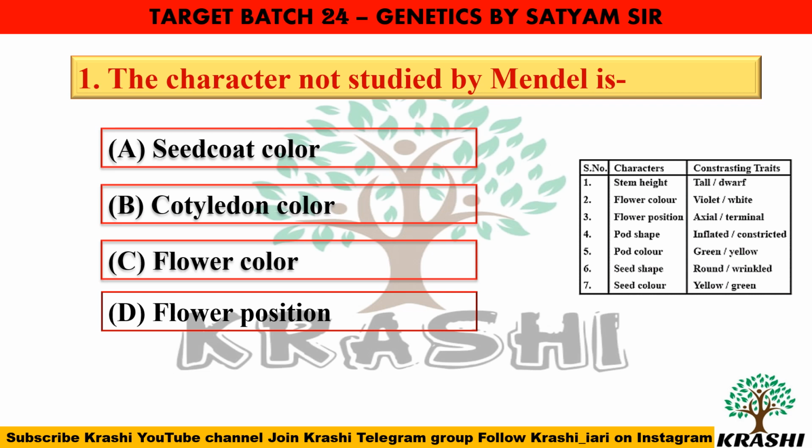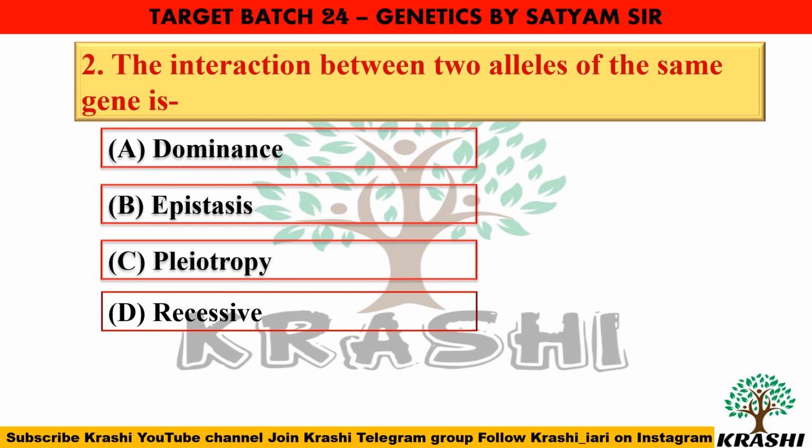Question number 1. The character not studied by Mendel is? So Mendel did not study the cotyledon color. Question number 2. The interaction between two alleles of the same gene is? It is known as dominance. If we talk about epistasis, it is the interaction between different genes of interspecific hybrids.